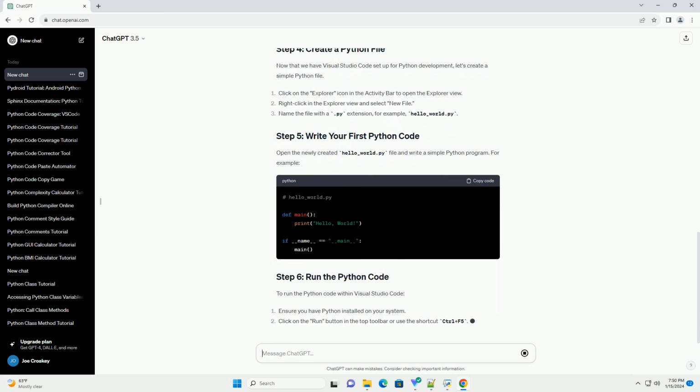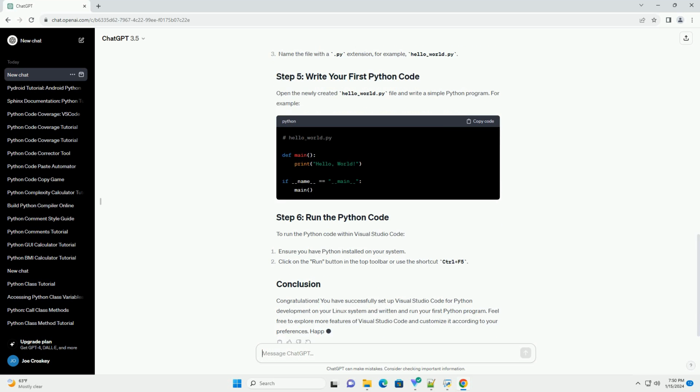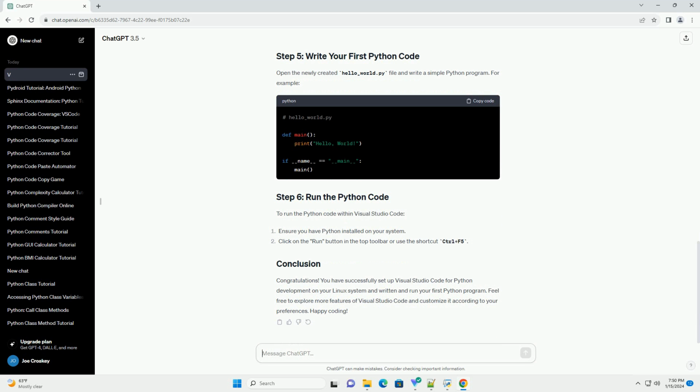Before you can start using Visual Studio Code, you need to install it on your Linux system. The following steps are generalized and may vary depending on your Linux distribution. For other distributions, you can refer to the official Visual Studio Code documentation. Once installed, you can open Visual Studio Code from the application menu or by typing code in the terminal.